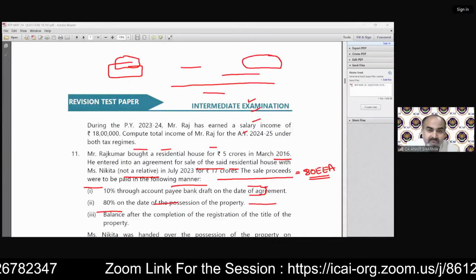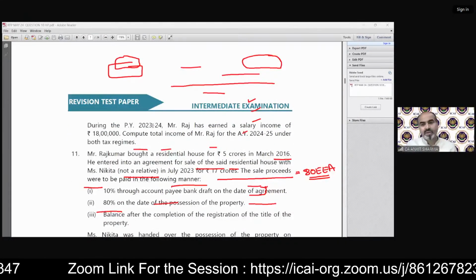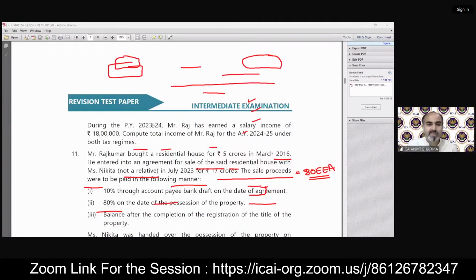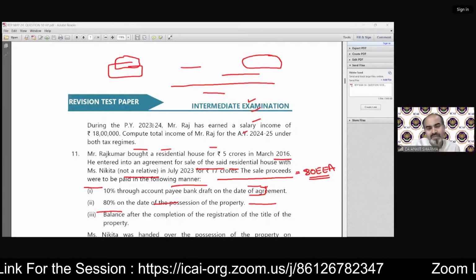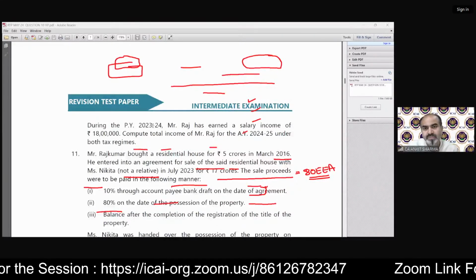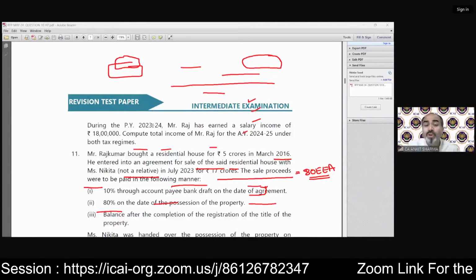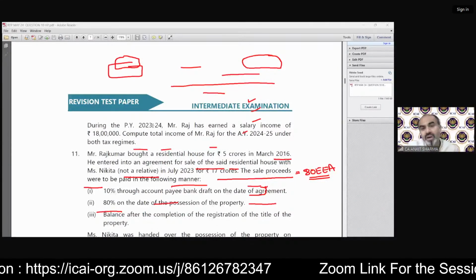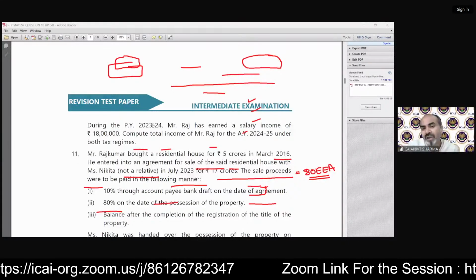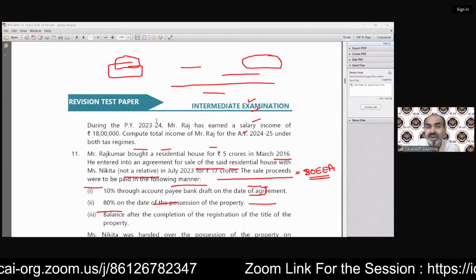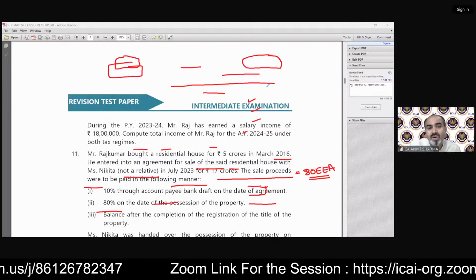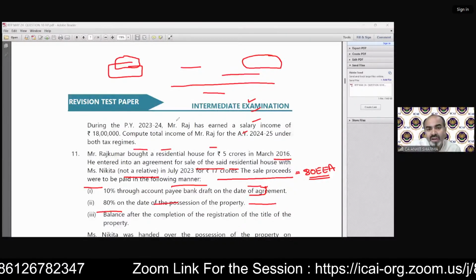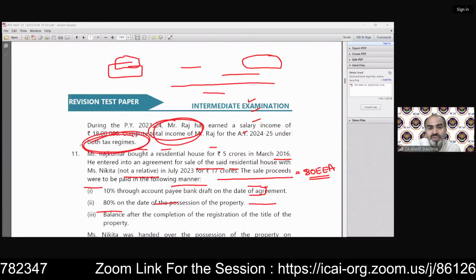During the previous year 23-24, Mr. Raj has earned a salary income of 18 lakh rupees. So salary income information is also given. We have gone through the salary provision. Compute total income. Now we understand what we need to calculate for Mr. Raj for assessment year 24-25. And now you can see what they're asking: total income, both regimes.